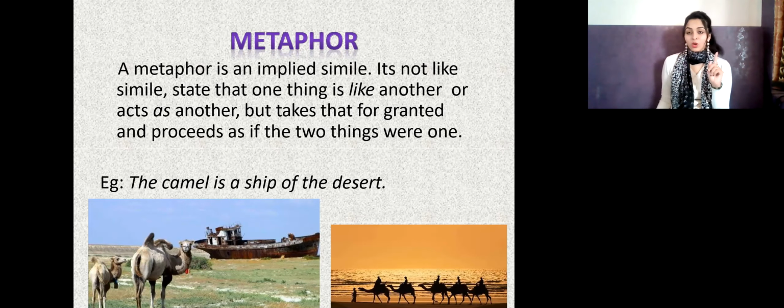If I give an example, you will all understand it much better. Such as: the camel is the ship of the desert. Now, what do you mean here? In simile, it can be said that the camel is like the ship. So there's similarity, but here we're not saying the camel is just like the ship. We're saying he is the ship, right? We are not comparing them, we are directly making those two things one. He is the ship of the desert.